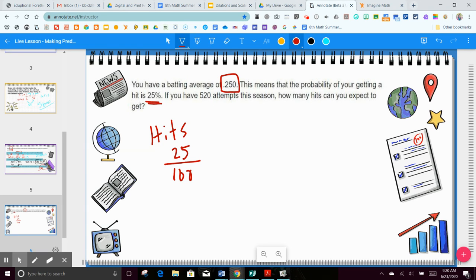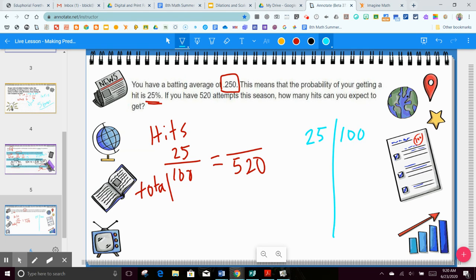So if you get 25 out of 100 at bats, then how many would you get out of 520? Okay, this one doesn't come as naturally to me. I don't see the relationship as clearly. So I can also make myself a table and I can say I get 25 for every 100.